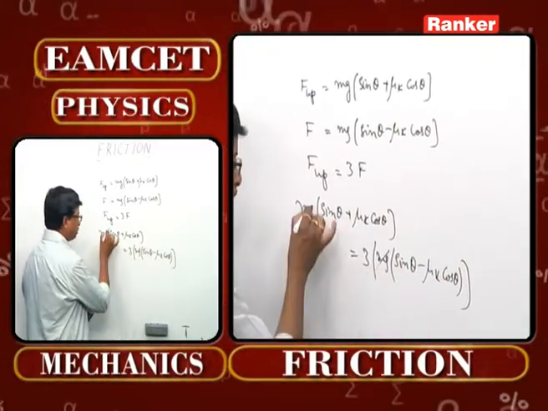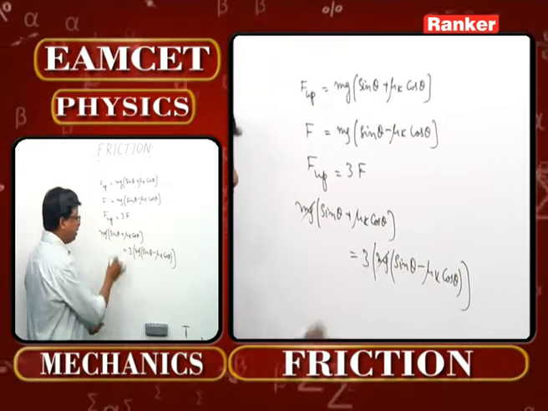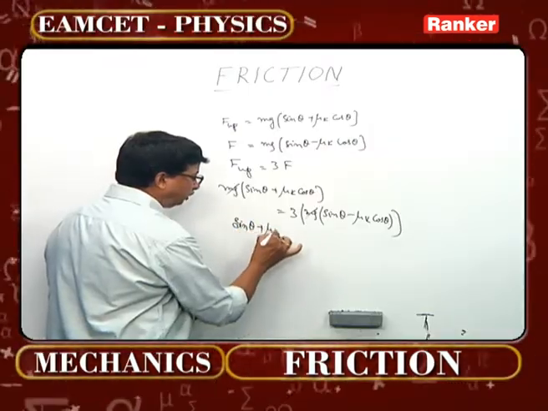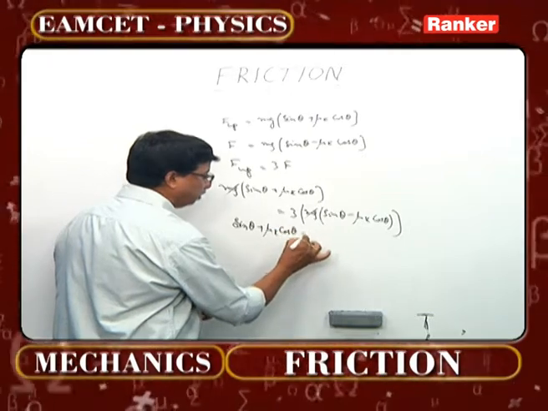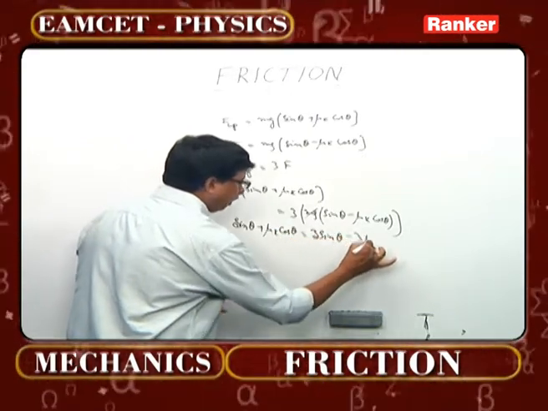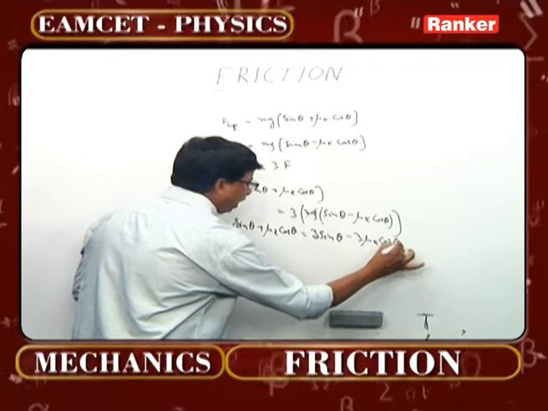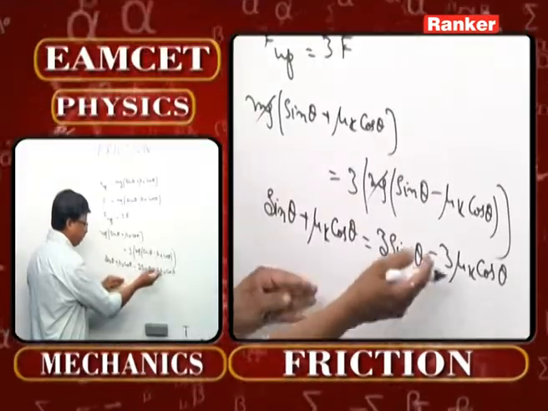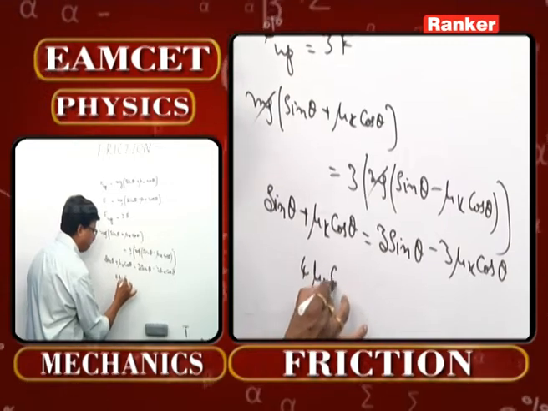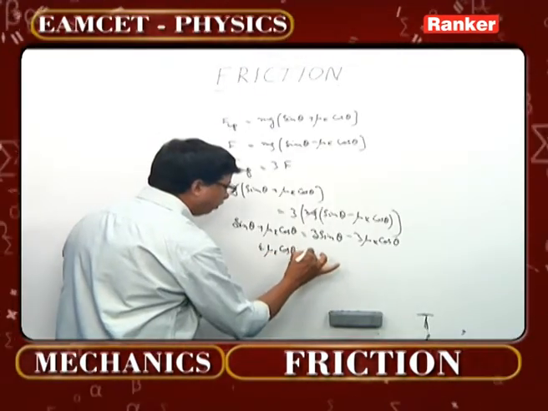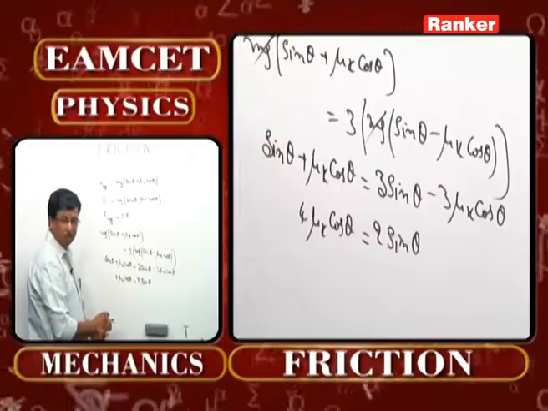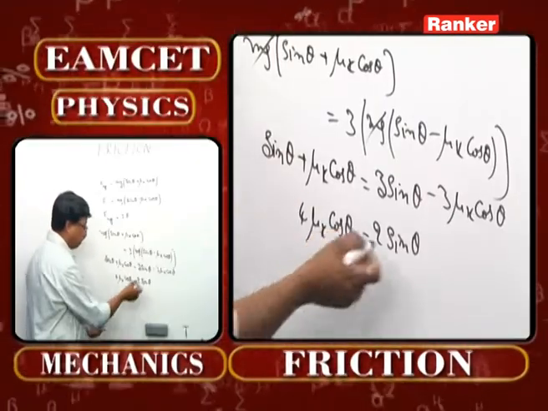Now mg on both sides you can cancel off. Towards the left you will be having sin theta plus mu k cos theta, and 3 sin theta minus 3 mu k cos theta towards your right. Now bring this 3 mu k cos theta to this side: 4 times mu k cos theta will now be 2 sin theta over here. 3 sin theta minus sin theta automatically becomes 2 sin theta here.